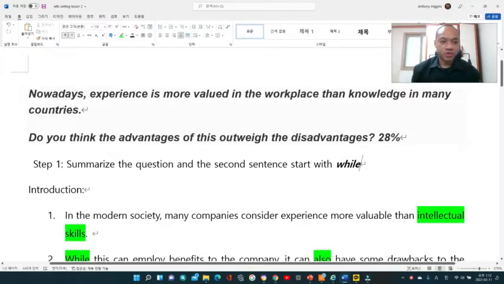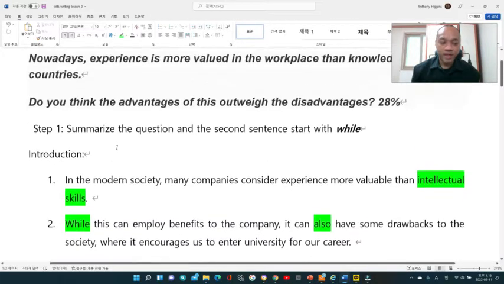The question first goes like this. Nowadays, experience is more valued in the workplace than knowledge in many countries. And they ask, do you think the advantages of this outweigh the disadvantages? So this is another type of question. Before we get started, I want to summarize the question, and we will be going over how this essay can be written. First of all, we're going to summarize the question.